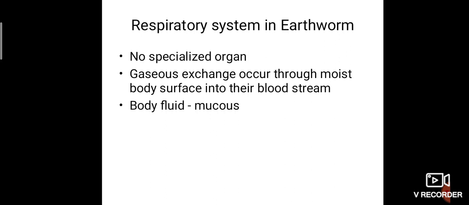Respiratory system in earthworm. See, earthworm also has no specialized organ. So gaseous exchange occurs through the moist body surface into their bloodstream. See, why are they saying moist body surface? Where is it present? In the soil, especially in moist soil. It won't live in too wet soil or too dry soil. Somewhat little moisture should be present, a little amount of water should be present in that place for it to live.